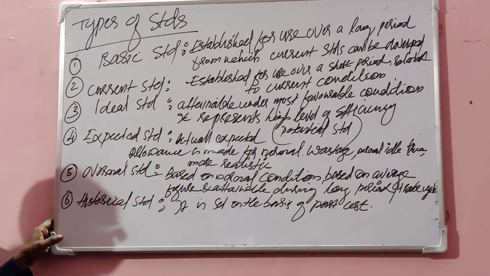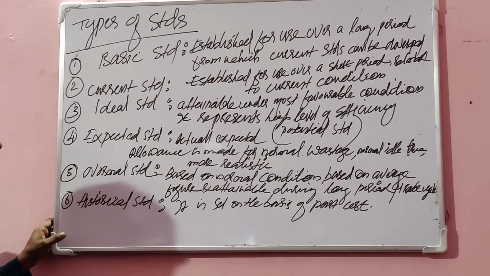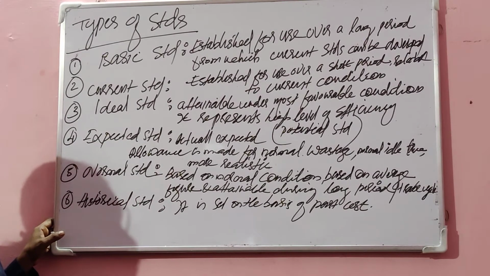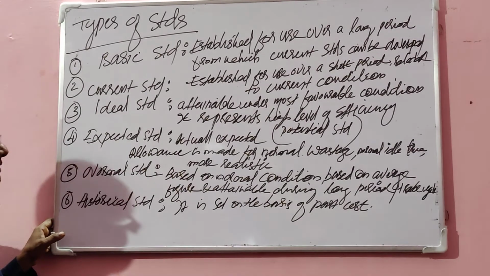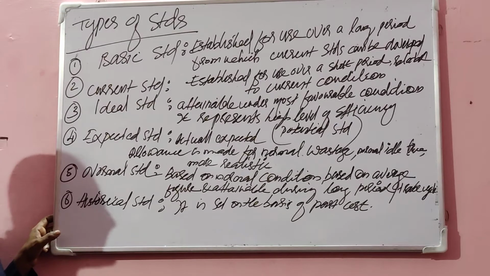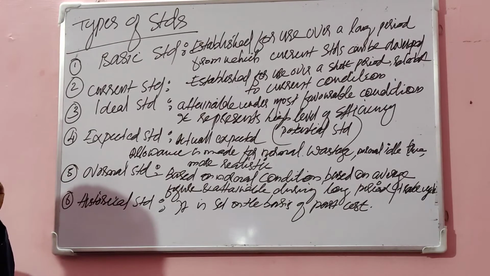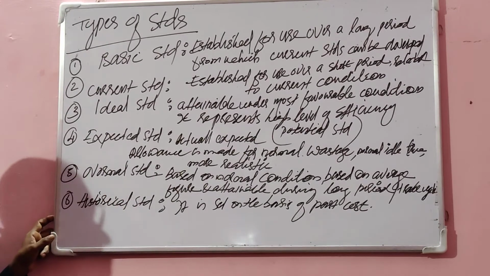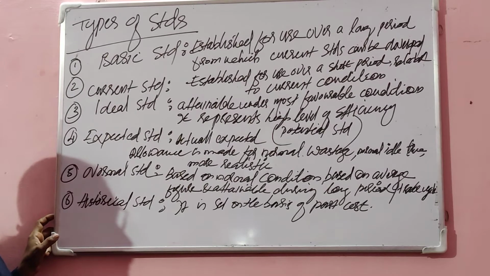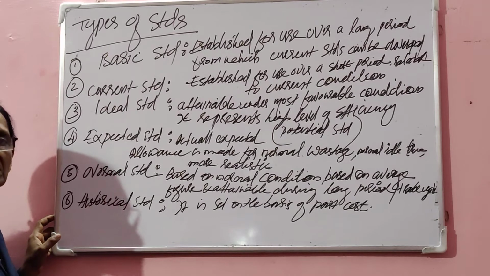Fourth one, expected standard. That is what this standard actually expects, and this standard is set based on making allowances for normal wastage, normal idle time, etc. All these are considered. What is normal wastage of material? What is normal idle time in the case of labor? We know that there is normal idle time and abnormal idle time. Idle time means workers are paid wages but no work is done.